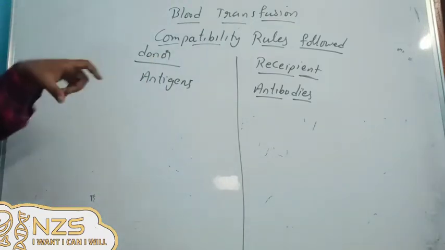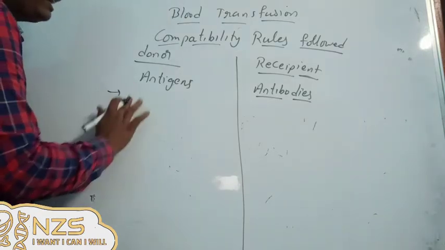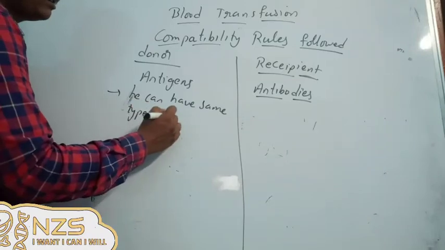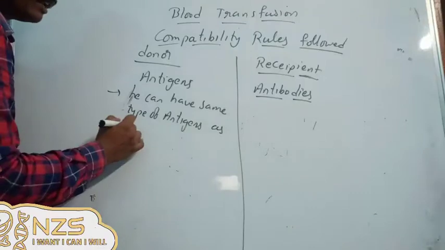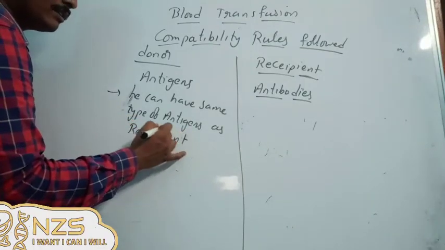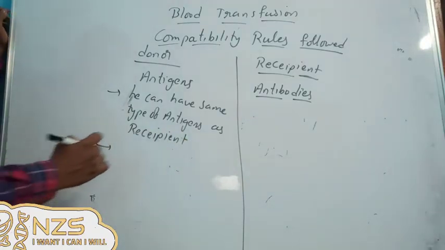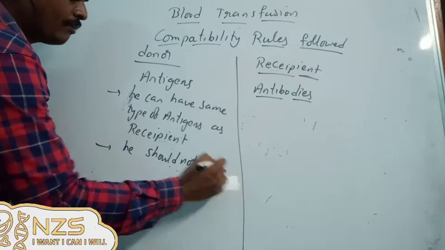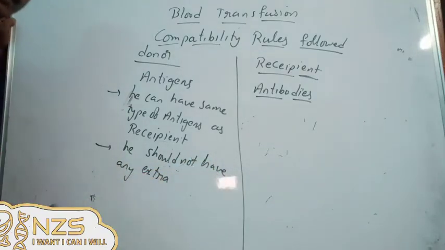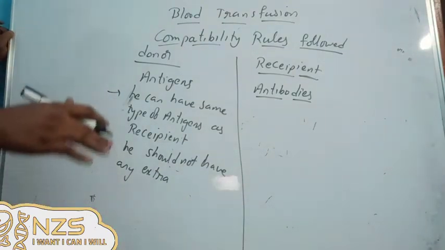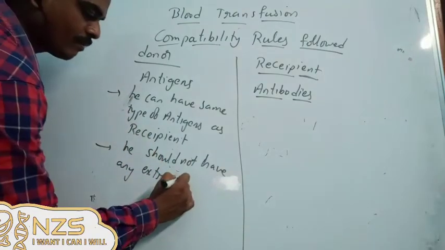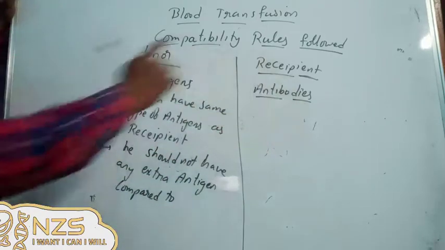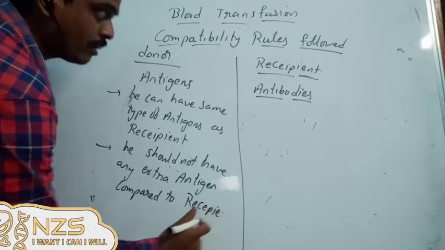A person who is donating, the donor, can have the same type of antigens as the recipient, but the main thing is he or she should not have any extra antigen compared to the recipient.